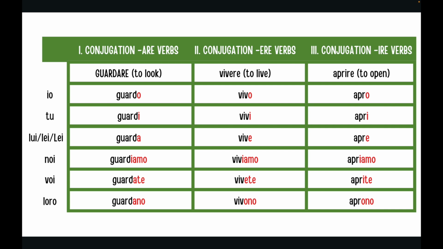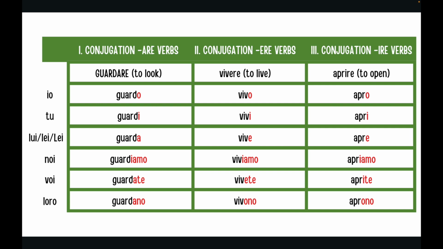There are some little things that you have to notice here. For the first, second, and third conjugation, the first person singular, io, the ending is always the same, -o. For the second person, tu, it is the same, -i.